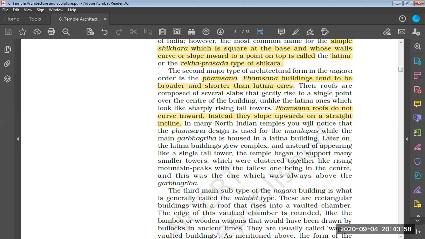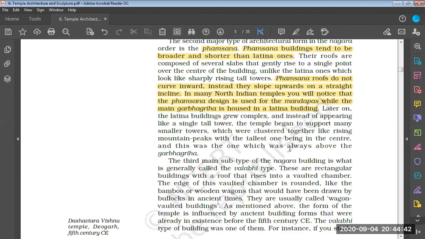In many North Indian temples, you will notice that the Famsana design is used for the mandapas, where many worshippers, many people who pray in the temple, can be seated together. The Garbhagriha is housed in the Latina building. Garbhagriha means where the main deity is, so that is made the tallest. This is the general feature of temple architecture in North India.